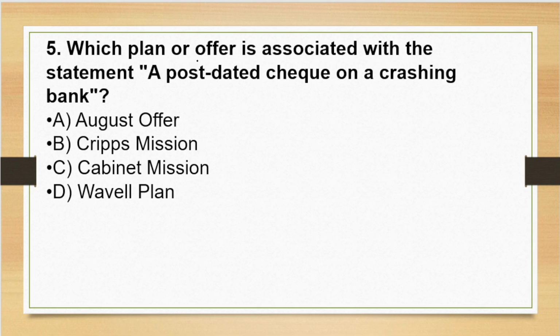The next question is, which plan or offer is associated with the statement 'a post-dated check on a crashing bank', right? Options here are: A, August offer; B, Cripps mission; C, Cabinet mission; or D, Wavell plan. The correct answer will be B, Cripps mission. So what is post-dated check? It is Cripps mission. Cripps mission was in 1942. Mahatma Gandhi used this famous phrase.